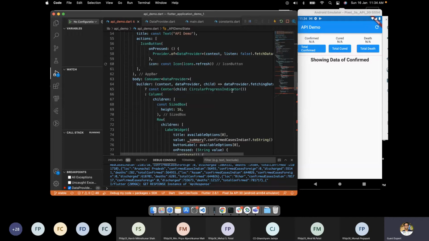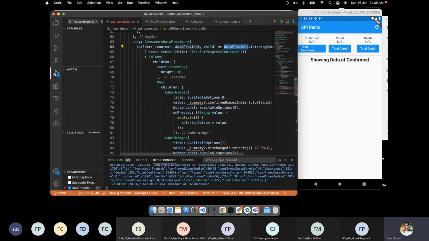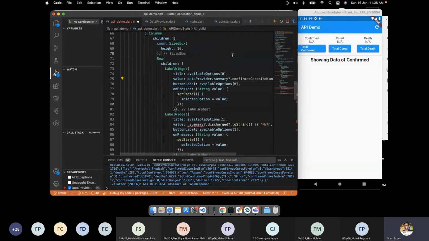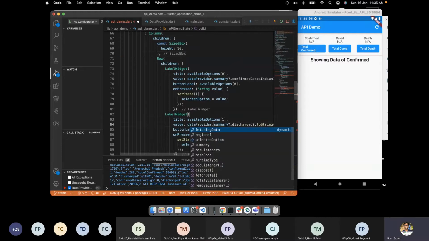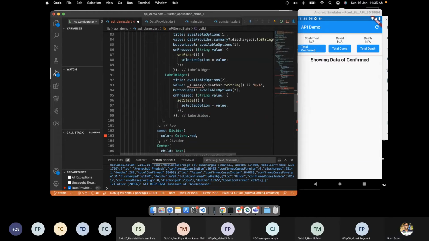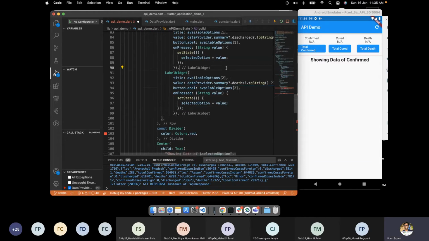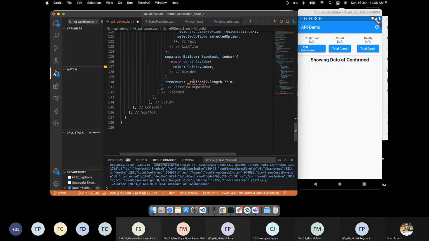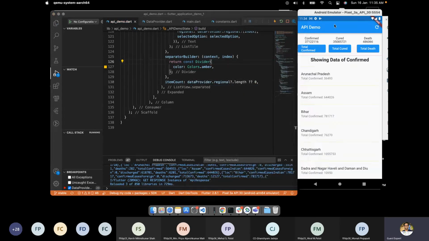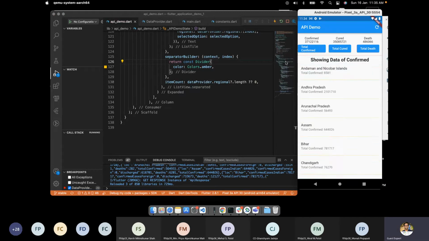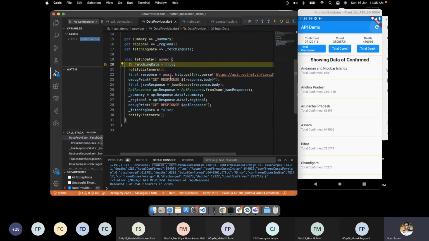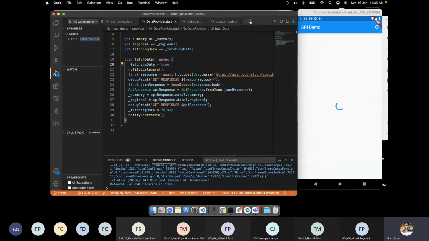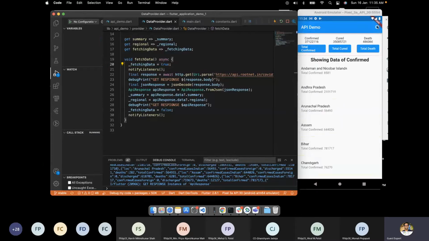So we'll get the error and we will write this like data provider dot summary, data provider dot summary, data provider dot summary, data provider dot regional, data provider dot regional, and data provider dot regional. And we got the data because now we are getting this data from the API. So let's just see this. So we got the data.